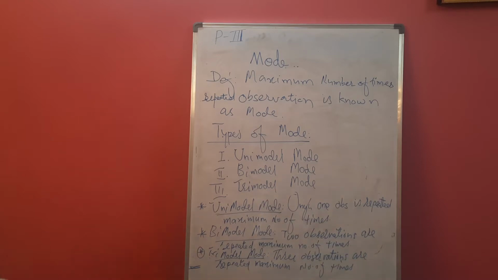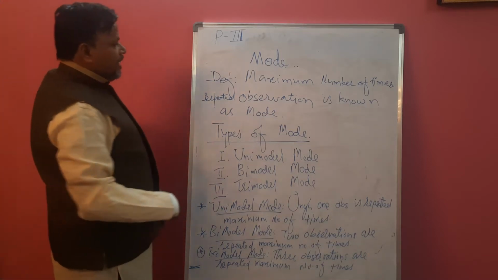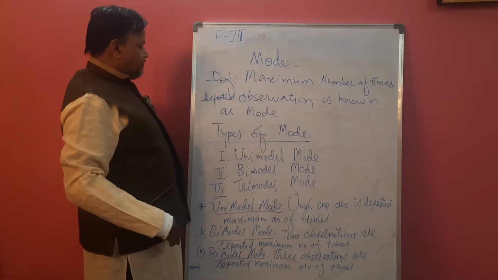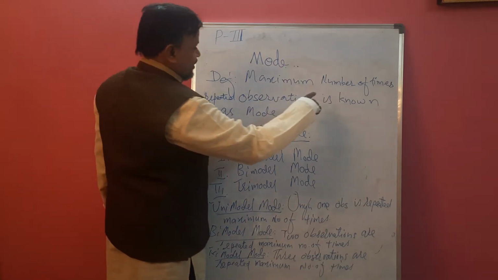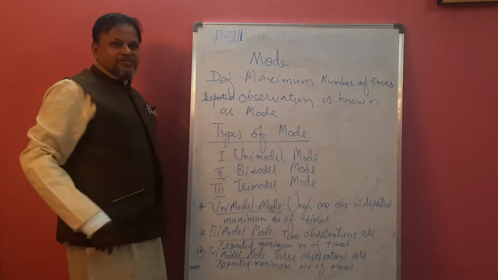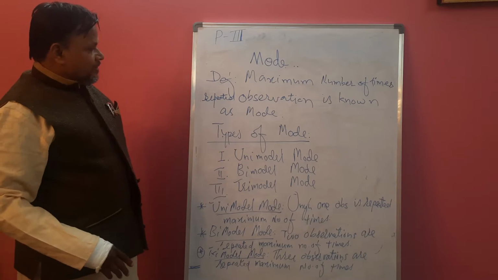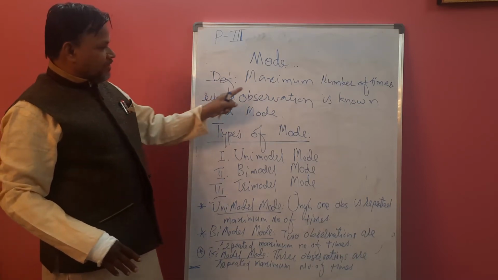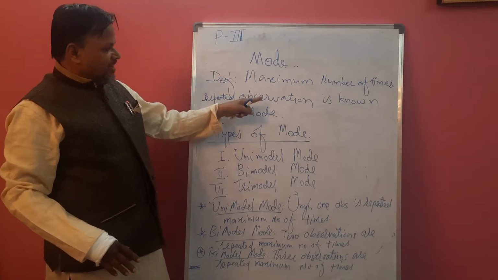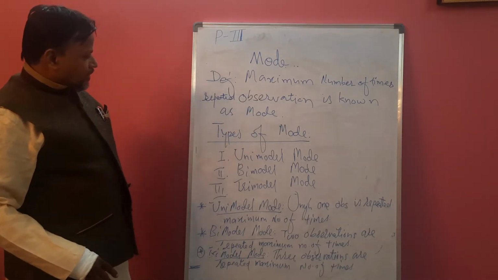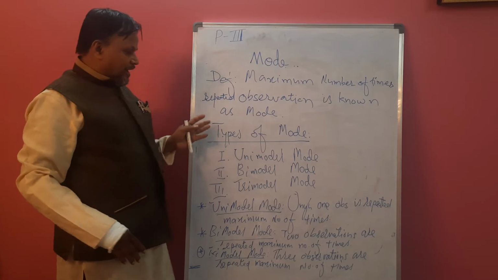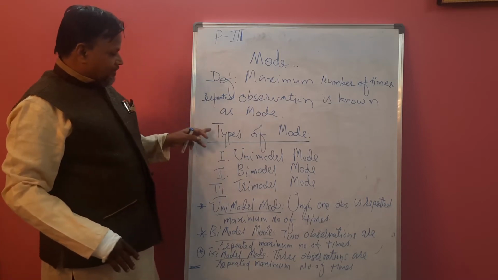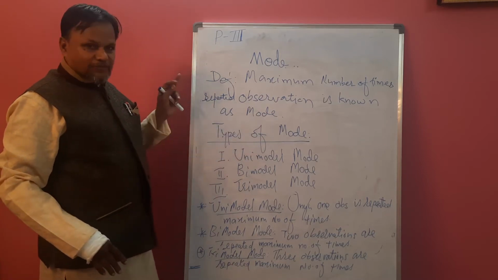Now mode. Definition: the maximum number of times repeated observation is known as mode. What is that? The maximum number of times repeated value or observation is known as mode. Mode is of three types. You have to see the types of mode here.